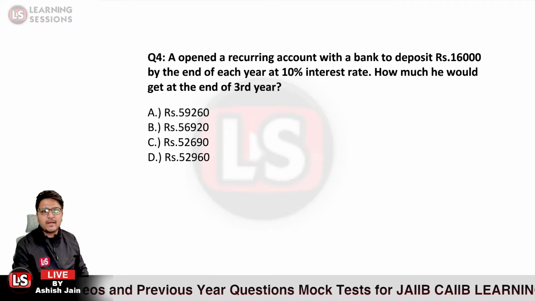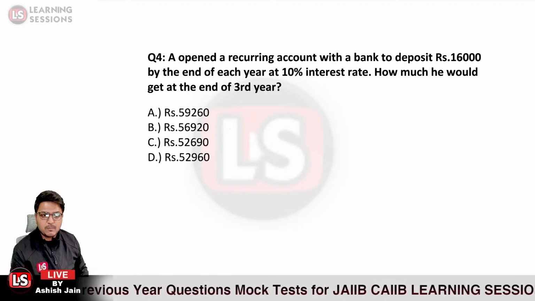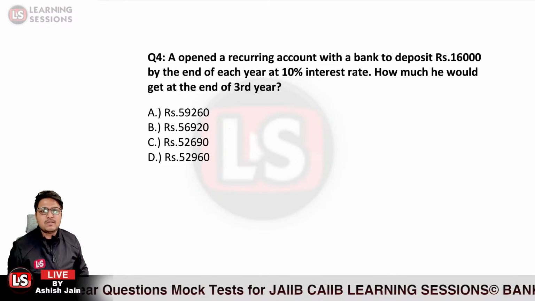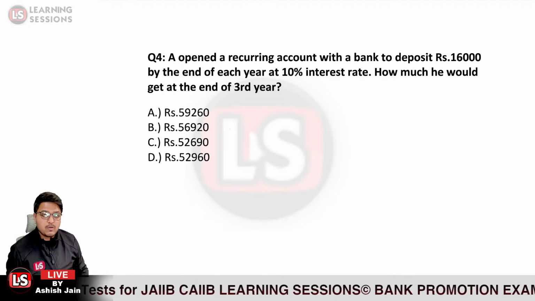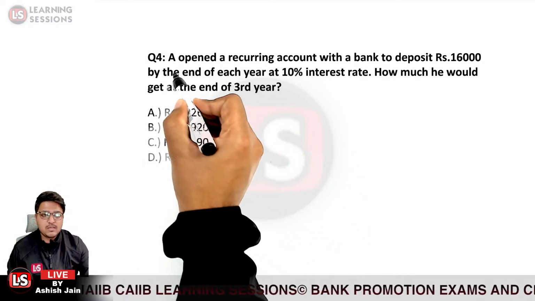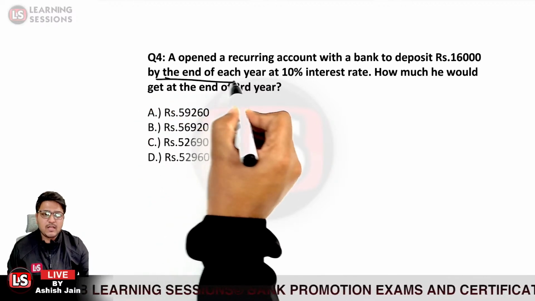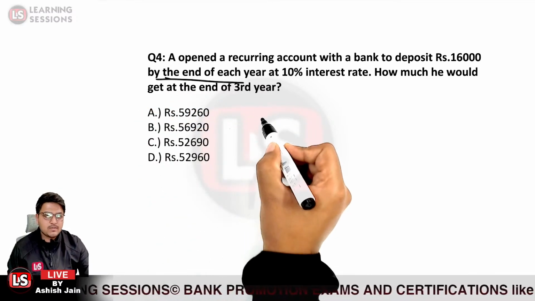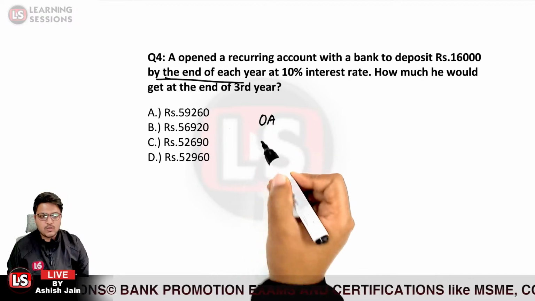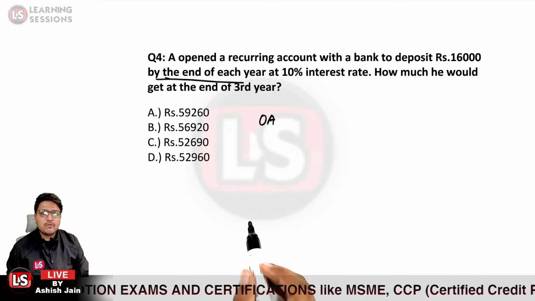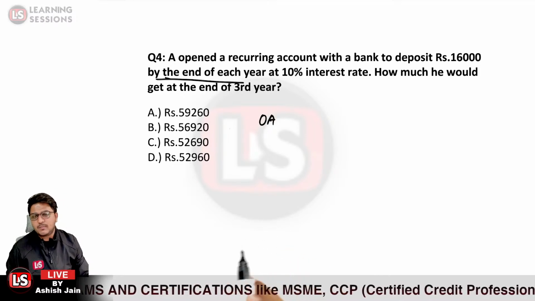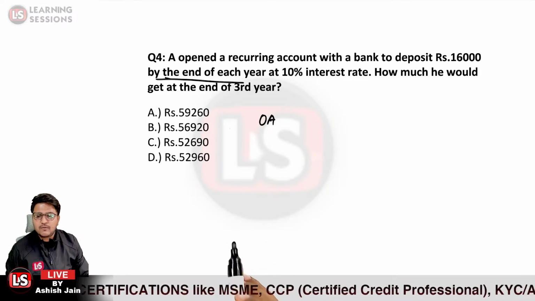So A opened a recurring deposit account with the bank to deposit rupees 16,000 by the end of each year. Now just concentrate, focus on the words. The amount is to be deposited at the end of each year. So it is related to what? It is related to ordinary annuity, first of all. And further, at 10% interest rate, how much would he get at the end of the third year?